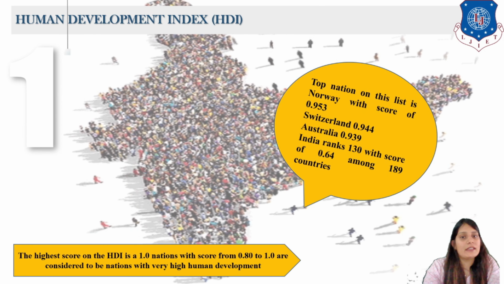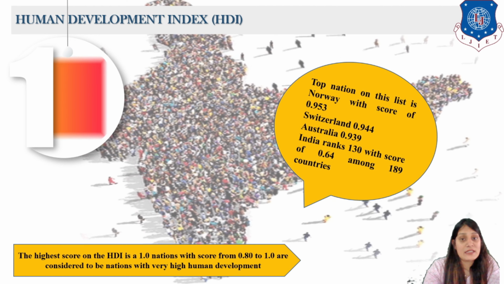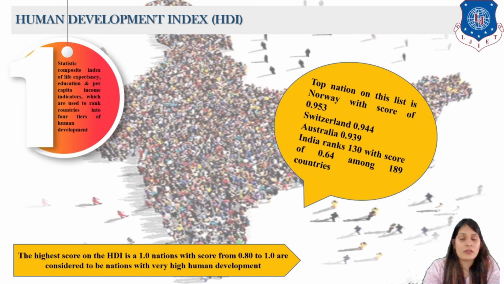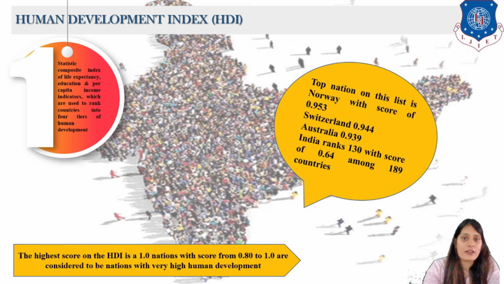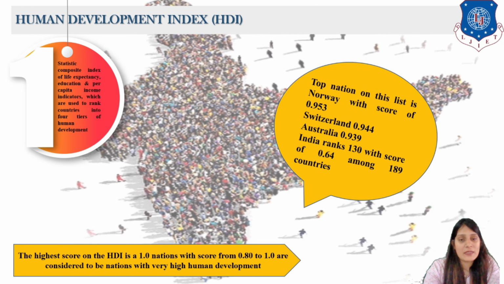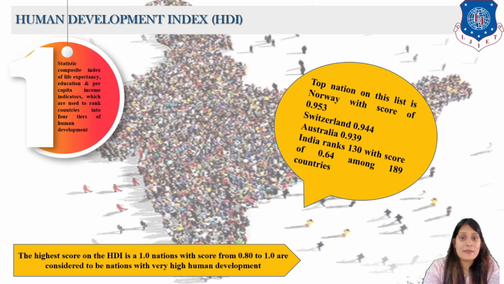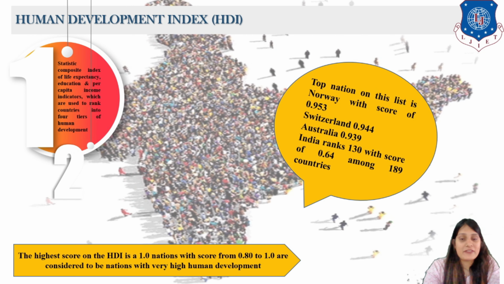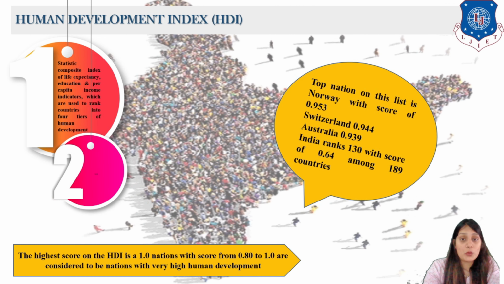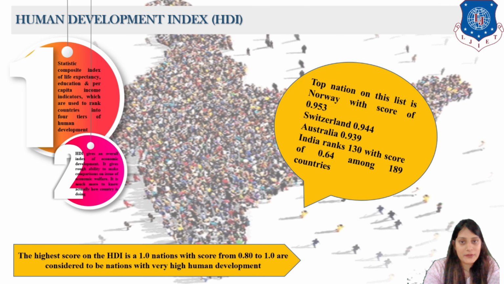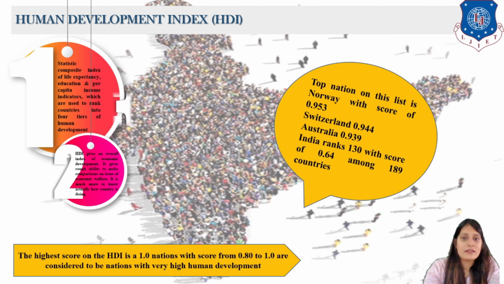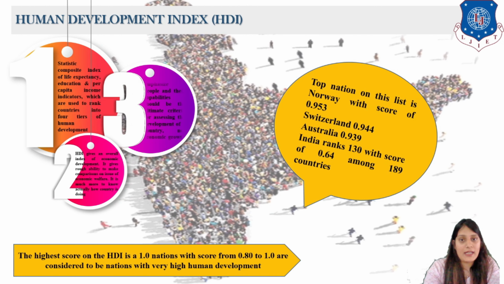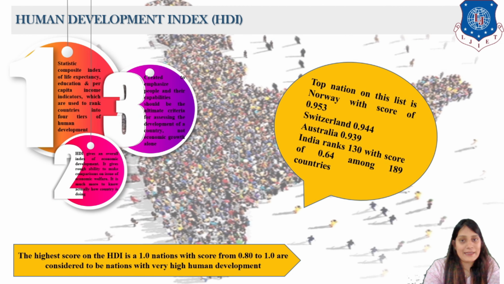Basically, Human Development Index means the life expectancy of a person, his or her education, and how his or her standard of living is. That is, in a simple sense, the Human Development Index. It gives an emphasis to the economic growth of our country. You can see here I have shown all the theories related to HDI, that is, Human Development Index.